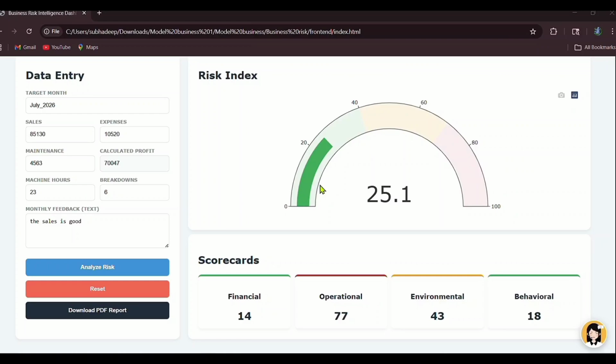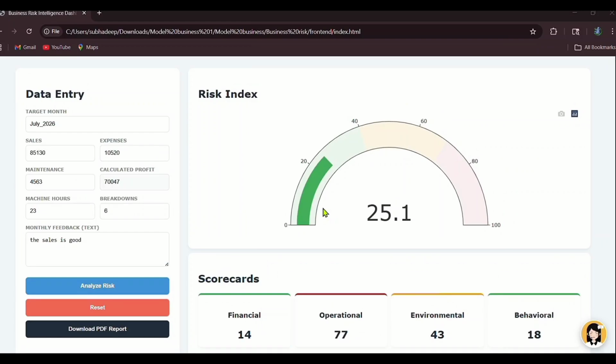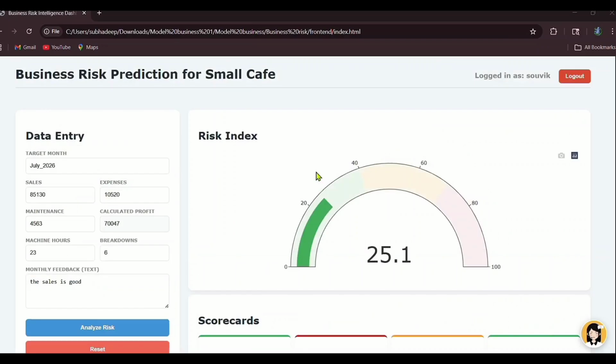That means a positive sign for the company. Operational risk is slightly higher compared to others, meaning that area may need more attention and improvement. Overall, this dashboard gives a quick and easy summary of the business risk condition using AI-based analysis, helping the organization to make smart and safe decisions.